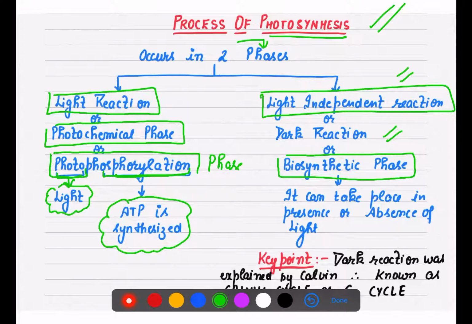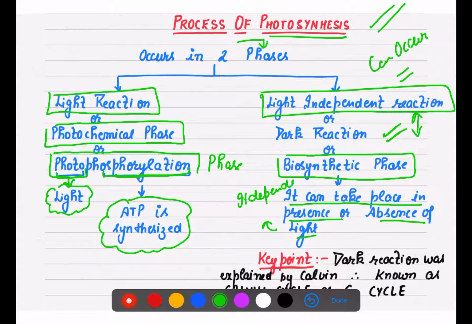Sometimes many students get confused that dark reaction means it can occur only in the absence of light. No, that is not the case. It can take place in the presence or absence of light, or, to say it specifically, it depends on the products of light reaction.